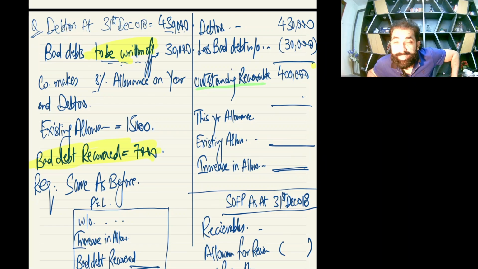So outstanding means alive debtors, and you know we only apply allowance percentage on alive people. We only doubt live people. We never do doubt on dead people. Just think. So now just ask this question of yourself. I have to apply 8% allowance. Tell me, should I apply 8% on 430,000 or 400,000? Definitely on 400,000, because 30,000 is now written off. They are gone from this world. So you'll apply 8% here.